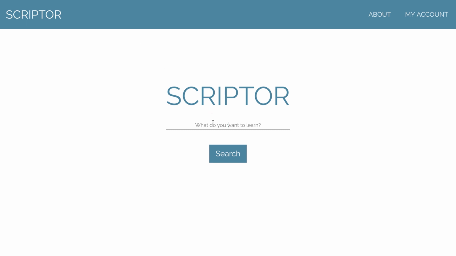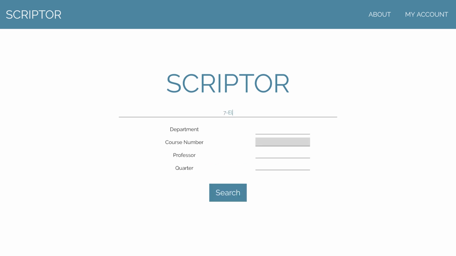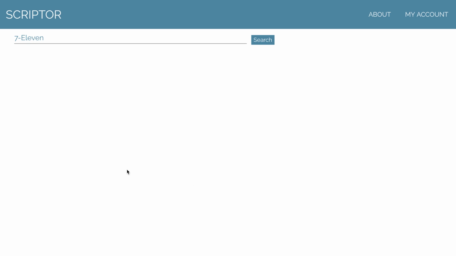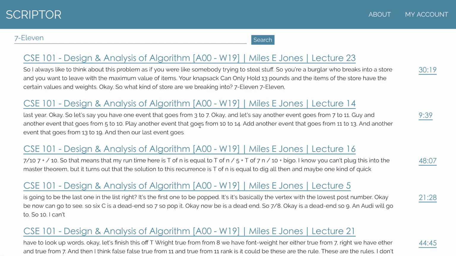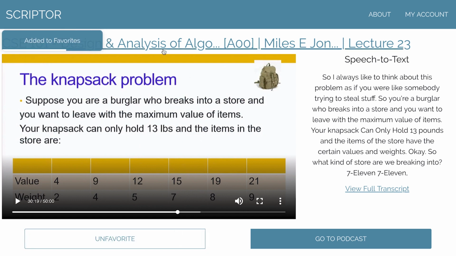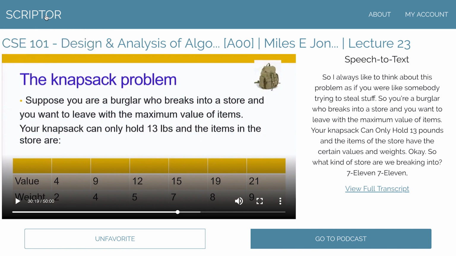In this main page now, we can try solving a user's problem of finding a very specific example that his professor mentioned in class. He knew that the professor mentioned the word 7-Eleven in his example. We can search from here by CSE 101 because he knows that he was in that class. Now we get this list of results all from CSE 101, and this first result is exactly what we're looking for. You can play here and see, like before, this is the text blurb of what the professor said. This is exactly what Ayush is looking for, this example that the professor mentioned in class about 7-Eleven, to help Ayush solve a similar problem on his homework. Let's favorite that, and you can also unfavorite from this page, but we'll return to that functionality later.